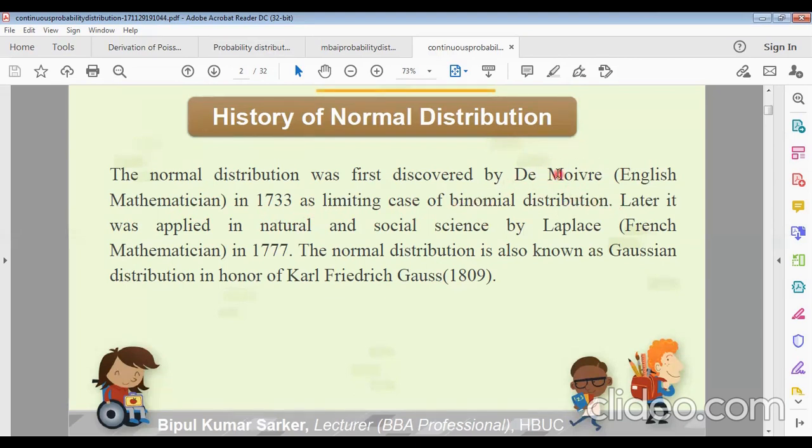De Moivre, the founder of normal distributions, and later it was applied in natural and social sciences by Laplace, French mathematician, in 1777. The normal distribution is also known as Gaussian distribution in honor of Carl Friedrich Gauss, 1809. Actually, it is a brief history of normal distributions.